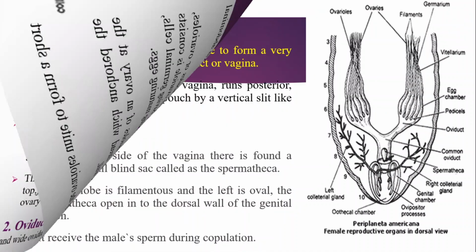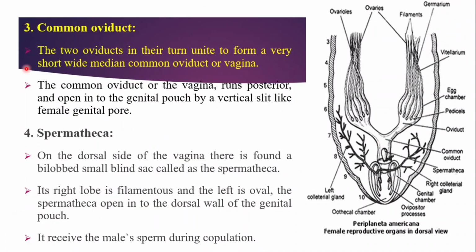Next, we will see here the common oviduct. Two oviducts in their turn unite to form a very short, wide median common oviduct or vagina. It is called the common oviduct or vagina. The common oviduct or vagina runs posteriorly and opens into the genital pouch. So here is the genital pouch or genital chamber. This heart-shaped structure is the genital pouch or genital chamber.